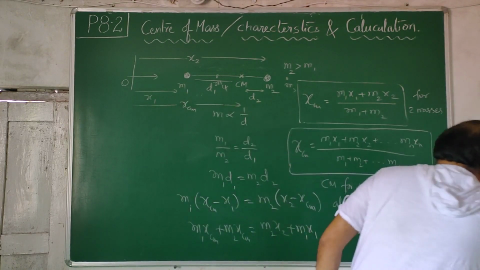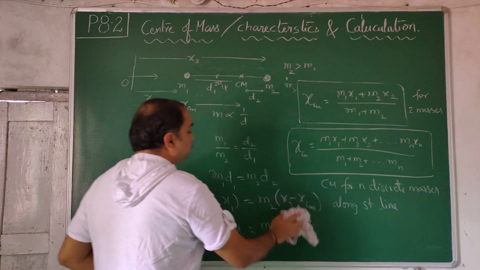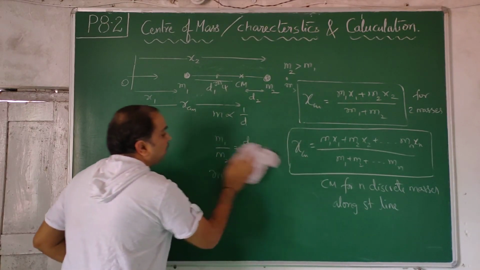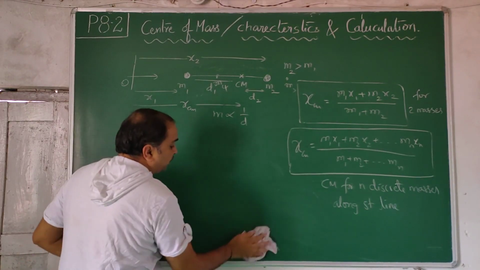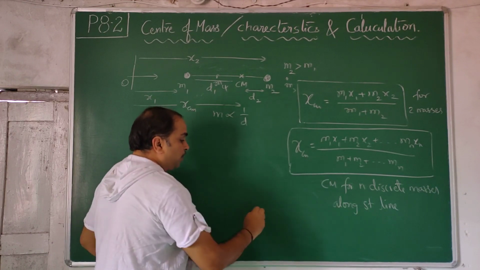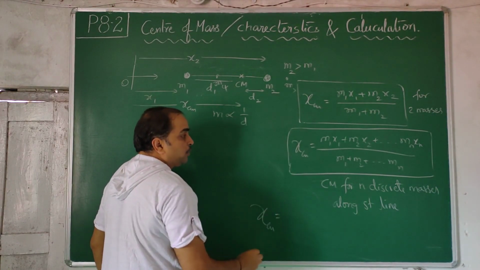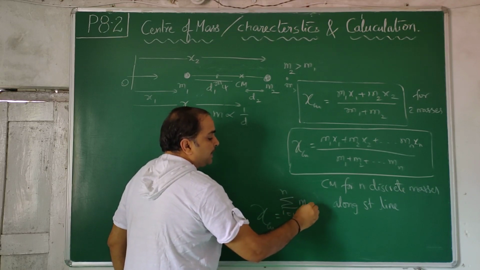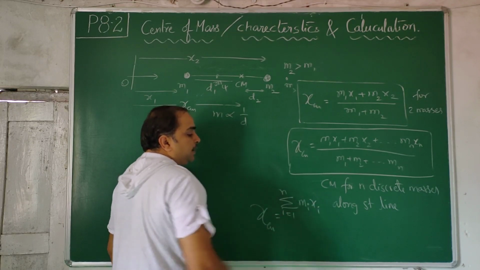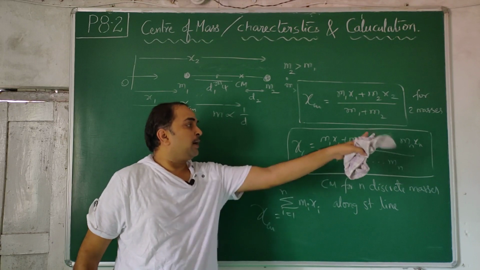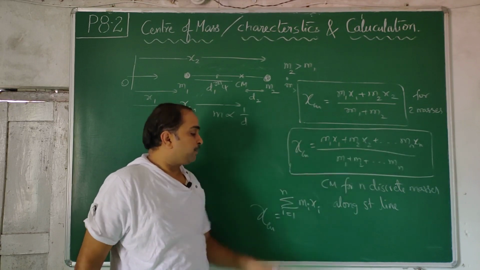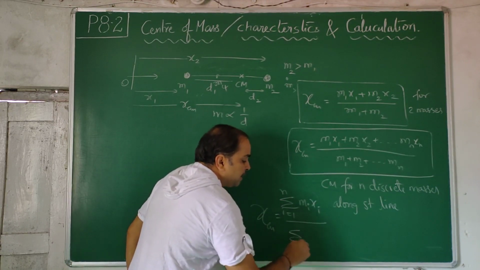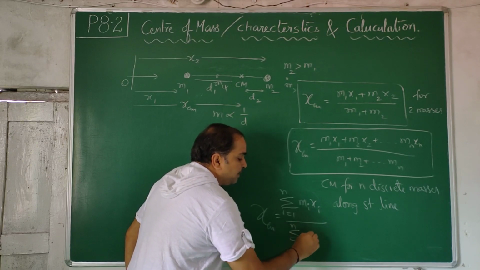Otherwise, there is a mathematical expression which can be written in the simplest form. xcm is equal to sigma, starting from i equal to 1 to n, mi xi. By putting 1, 2, 3, 4, you will get all of them. Summation tells you to add. This is divided by sigma i equal to 1 to n mi.